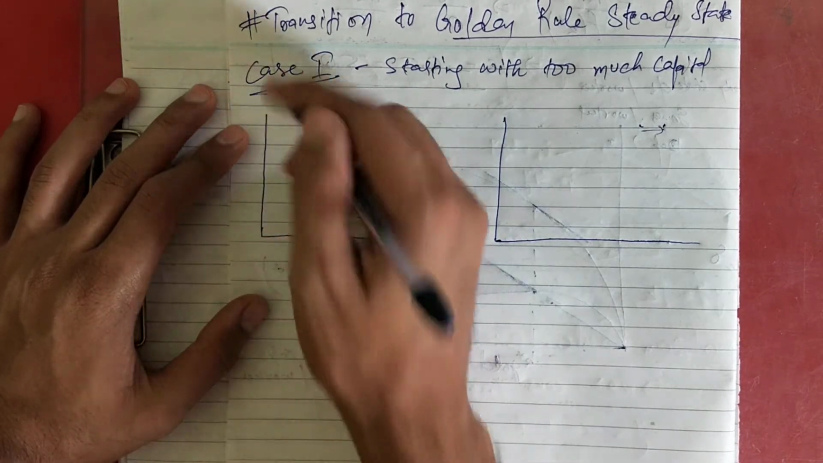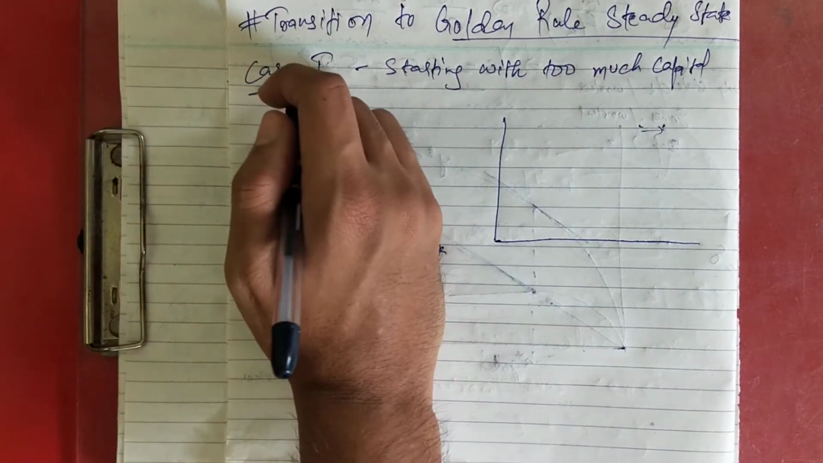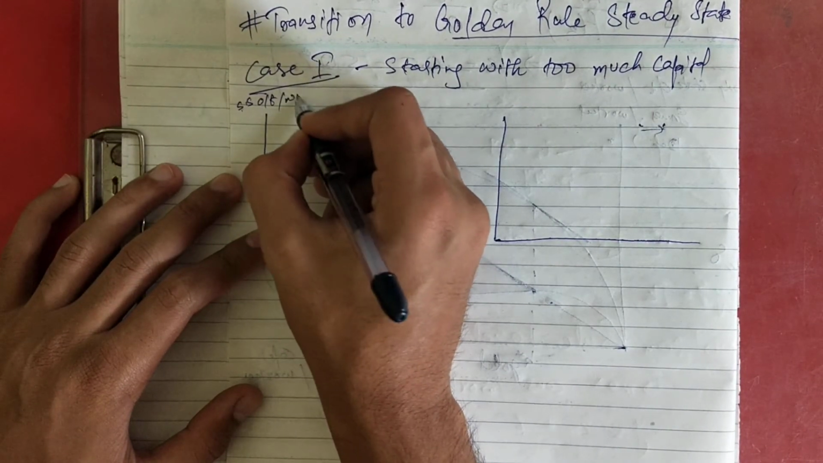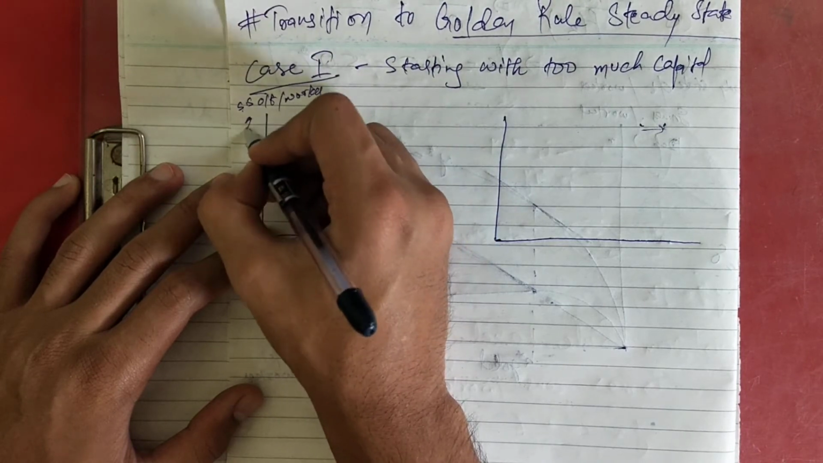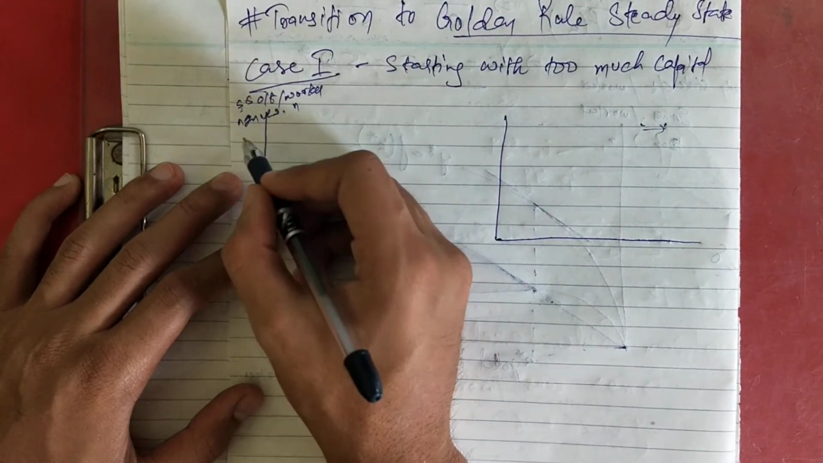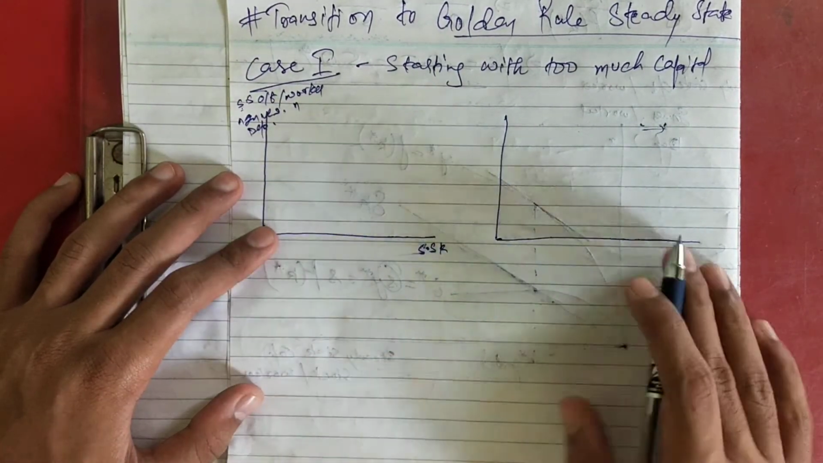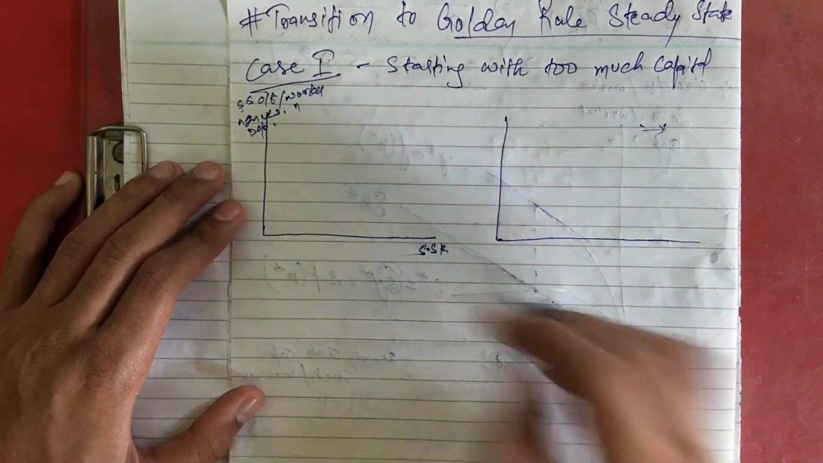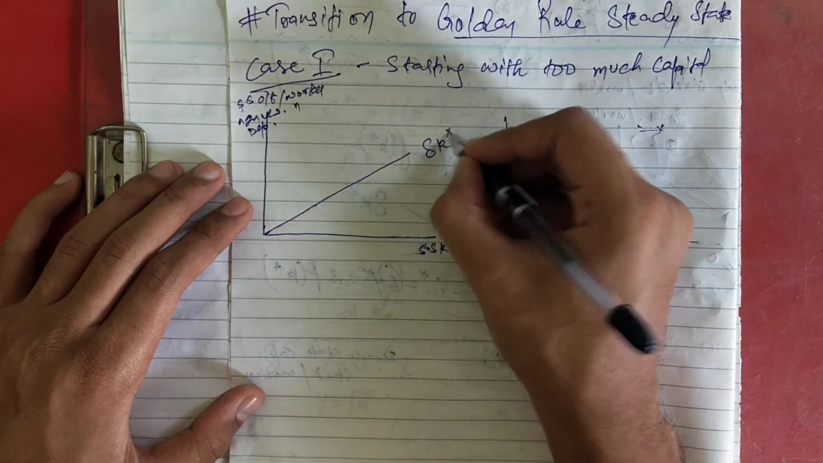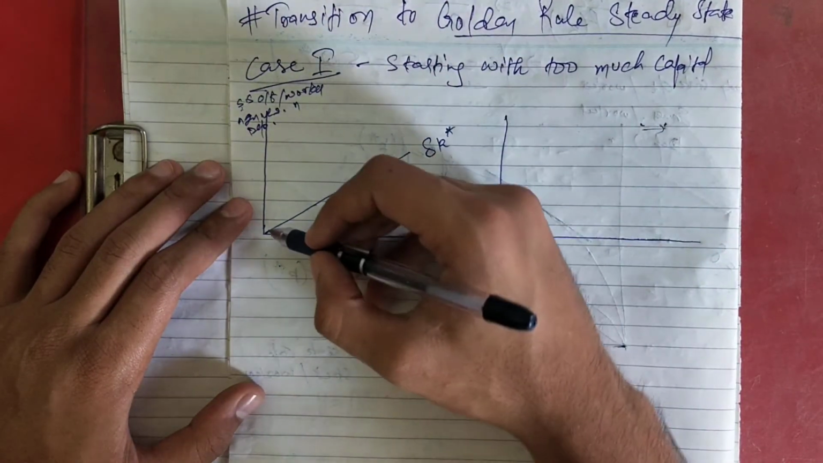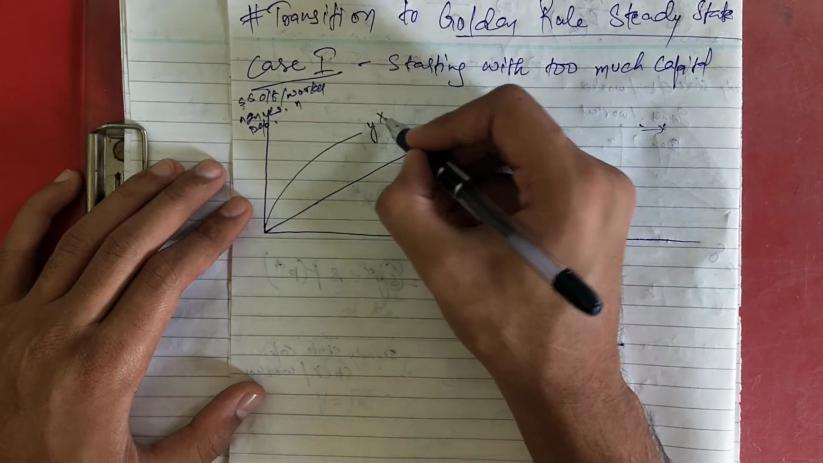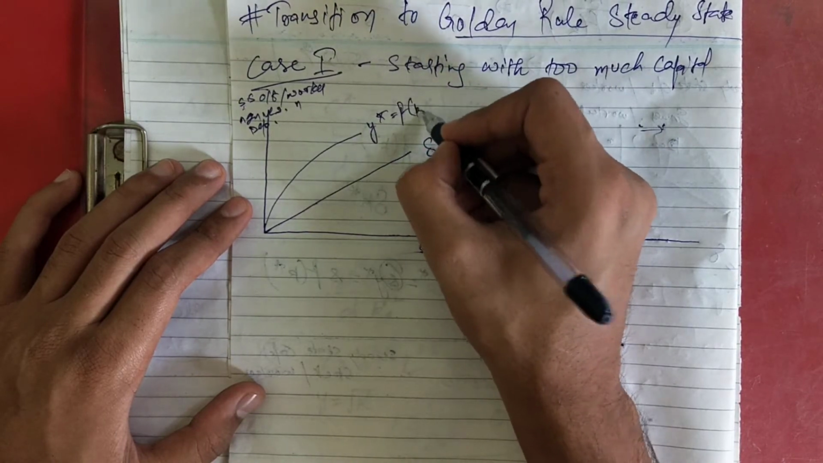And on the y-axis, three things will come: steady state output per worker, investment per worker, and depreciation. Okay, we know this basic. So let's draw the diagram now. You know that this is your depreciation function, delta K star, and we can now draw our production function, that is y star equals f of K star.